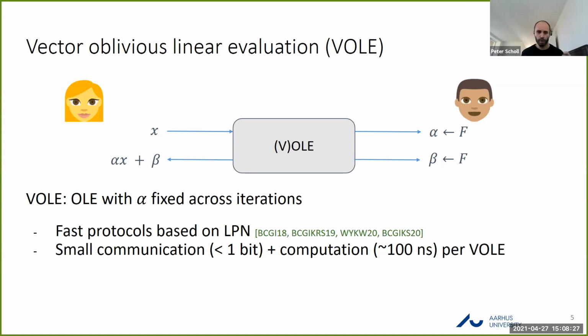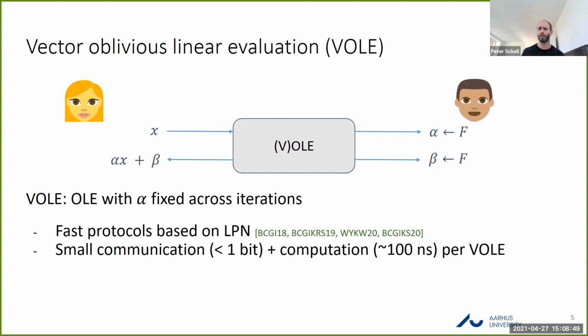And what we can exploit is the fact that in the last few years, some very efficient Vector-OLE protocols have been established, based on a variant of the learning parity with noise assumption, from a series of papers in the MPC community. And these protocols are very efficient. They have very low communication requirements.